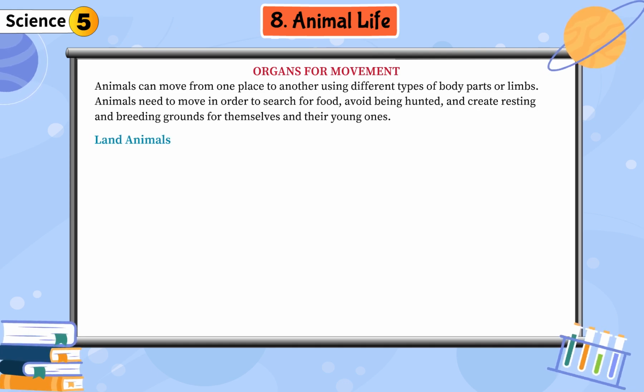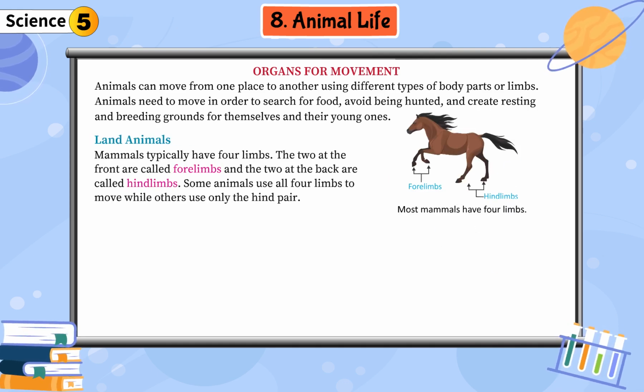Land animals. Mammals typically have 4 limbs. The 2 at the front are called forelimbs and the 2 at the back are called hindlimbs. Some animals use all 4 limbs to move while others use only the hind pair.